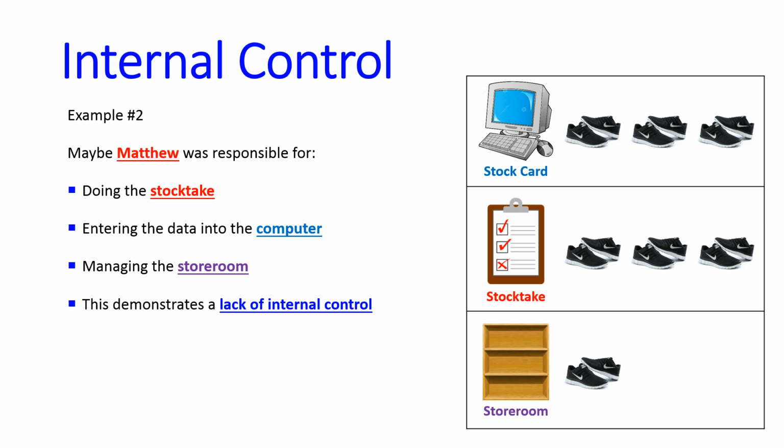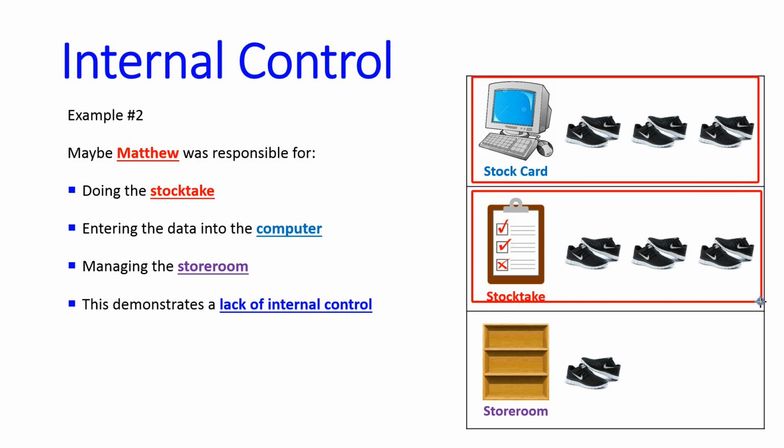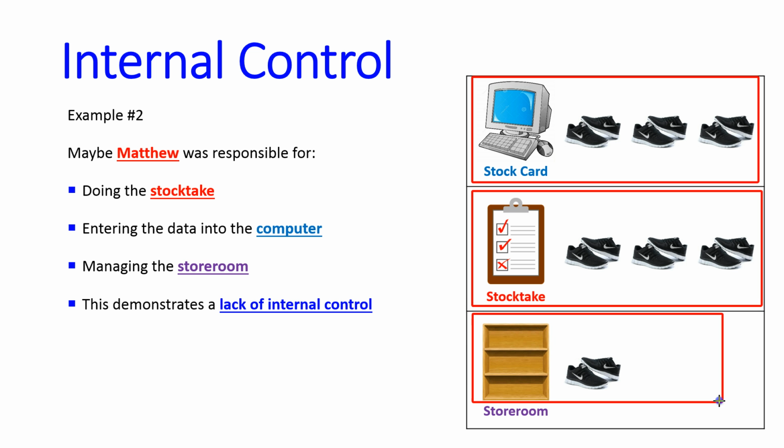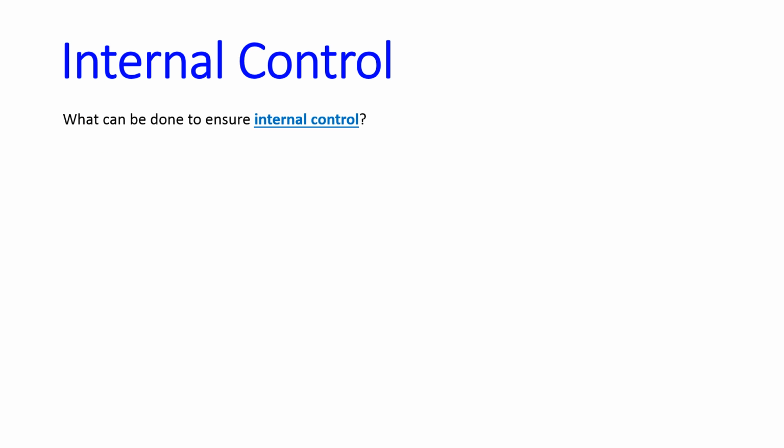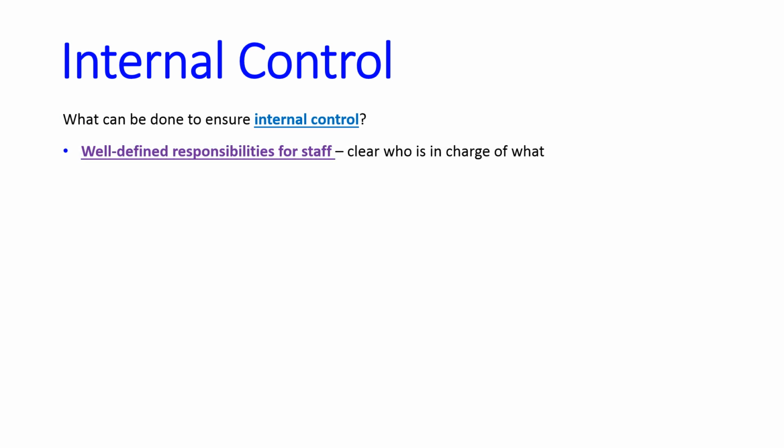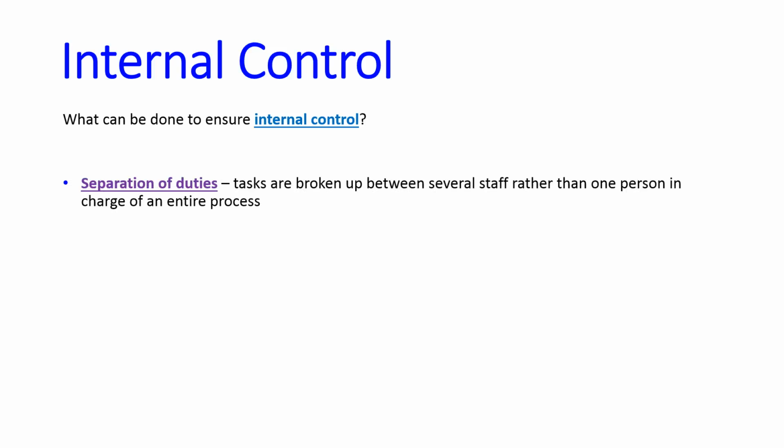What we really should do is have 1 person responsible for each of these things. There should be 1 person in charge of managing our stock cards, 1 person in charge of doing all the stock takes, and 1 person in charge of managing the stock room, and they should all be separate people. So internal control is about having good procedures. So these are some of the things we want to talk about when we're talking about internal control. Have well-defined responsibilities for staff, be really clear who's in charge of what. So Matthew's only in charge of the storeroom, someone else is in charge of the stock take, for example.